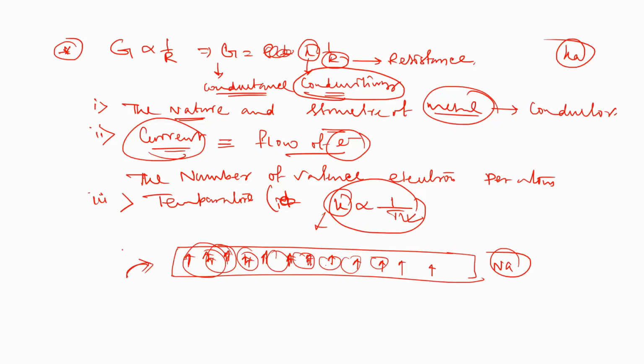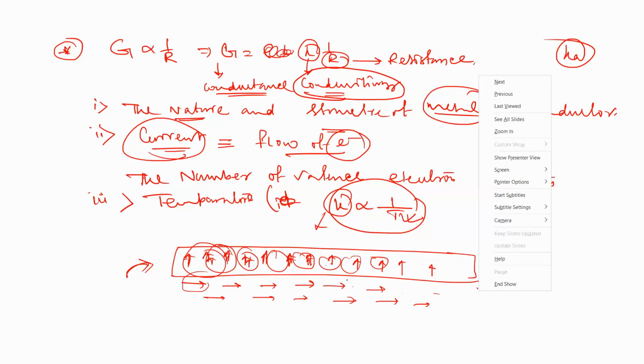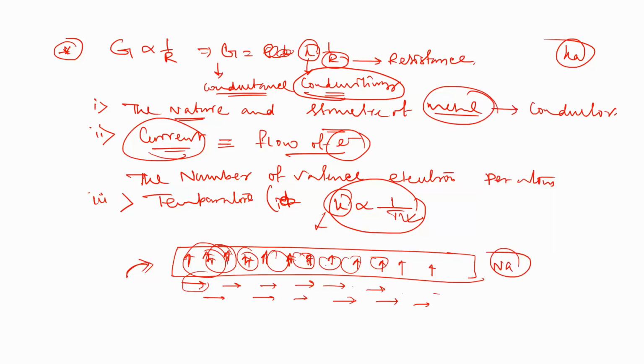Suppose the temperature is normal. Then the electrons flow in this direction, so we get the current. That is no problem. But when we increase the temperature, the entropy of the electrons also increases. Then one electron goes this way, another goes that way, another goes another way.